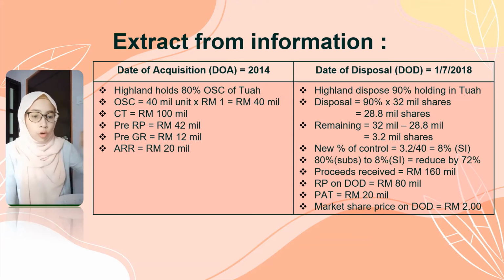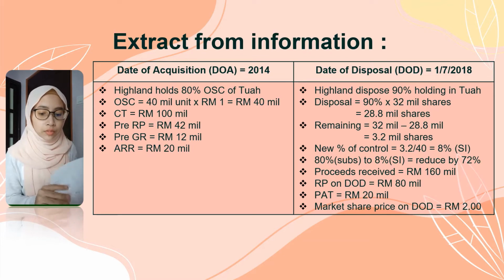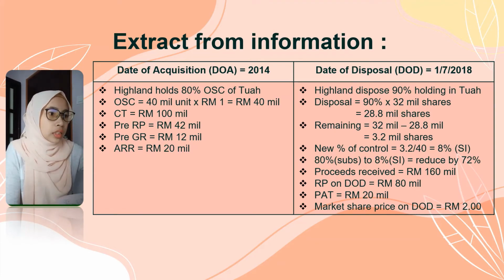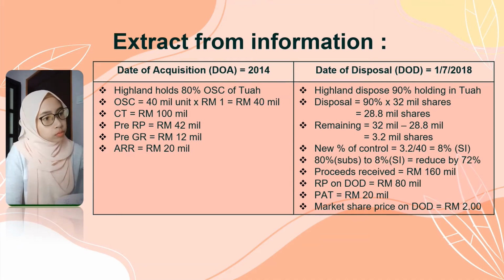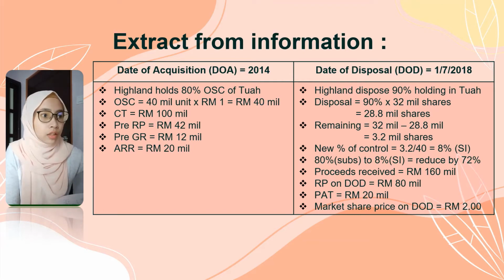32 million divided by 40 million units times 100, we get 80%. The OSC is 40 million units times 1 ringgit, we get 40 million. The consideration transferred is 100 million. The pre-RP and pre-GR are given as 42 million and 12 million respectively. And we also have ARR, which is 20 million.